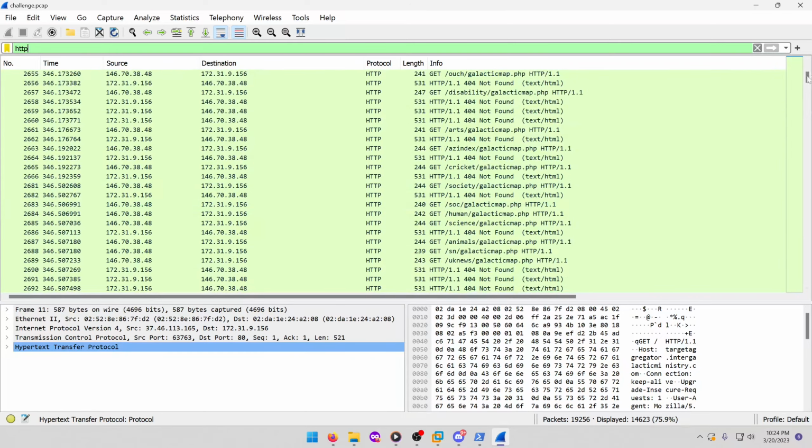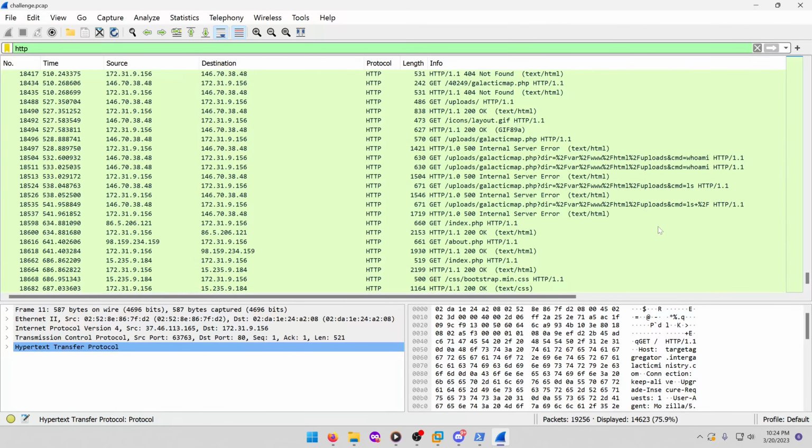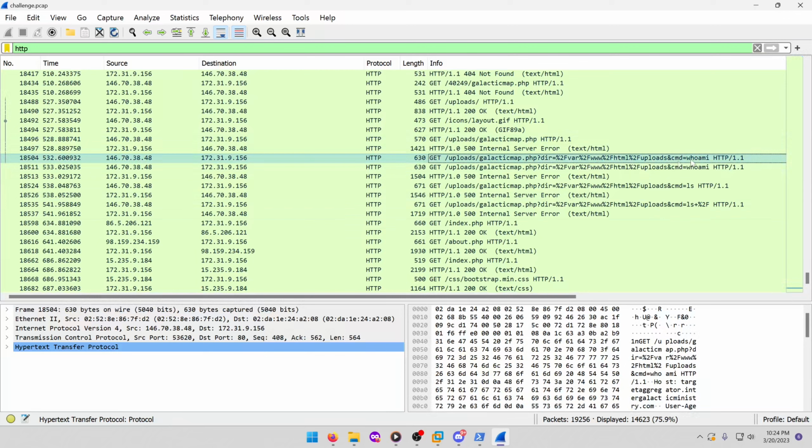So let's scroll all the way down to the bottom, because down here, if we scroll up a little bit, we can actually see some Linux commands being launched against the galacticmap.php. So galacticmap.php must be the web shell that was uploaded to the server. But we need to find the actual shell itself, because this isn't going to tell us anything, and we should be able to find it.